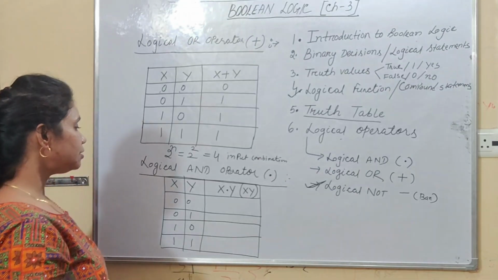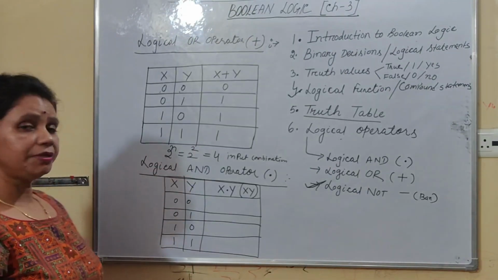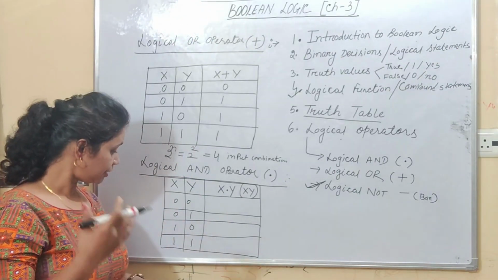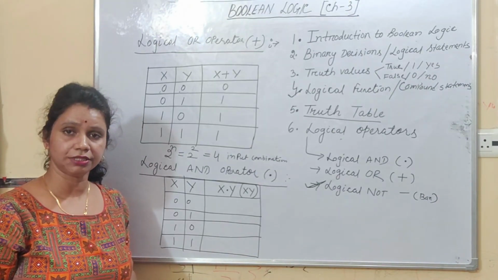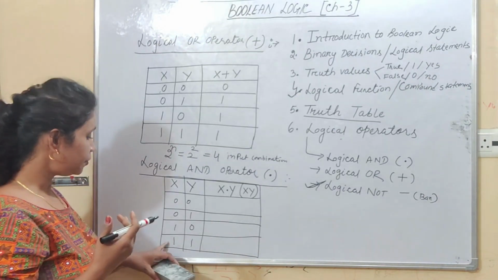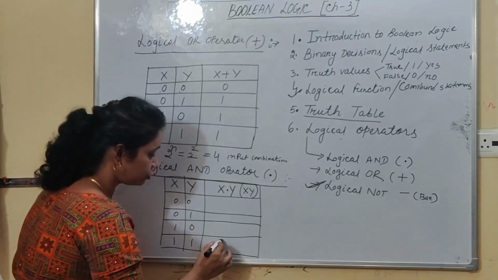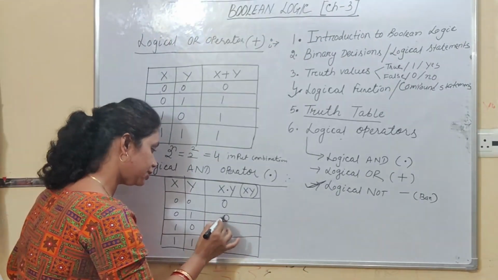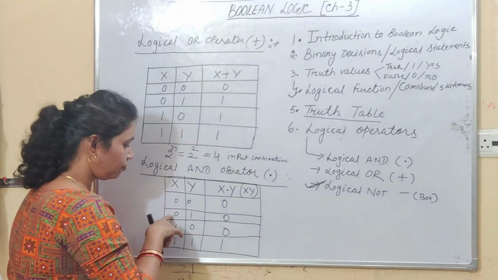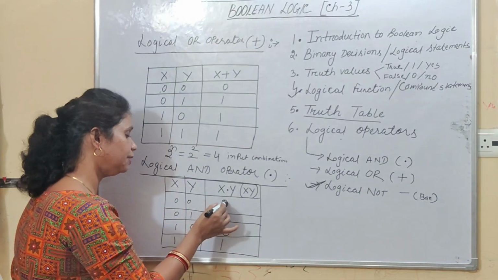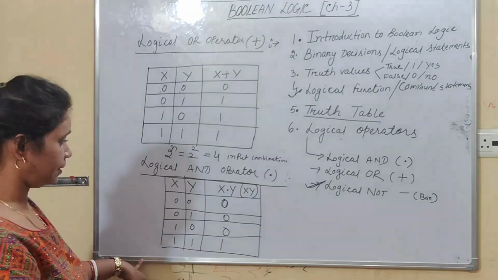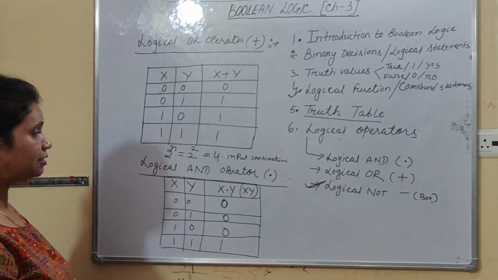Right, students? So now, logical AND operator says that if all the values of input combinations are true, then your output is true. Otherwise, your output is false. If any false value is there, then your output is false. This is about your logical AND operator. Right, students? So please take the screenshot.